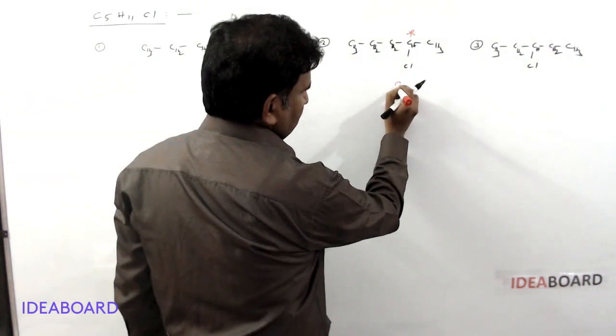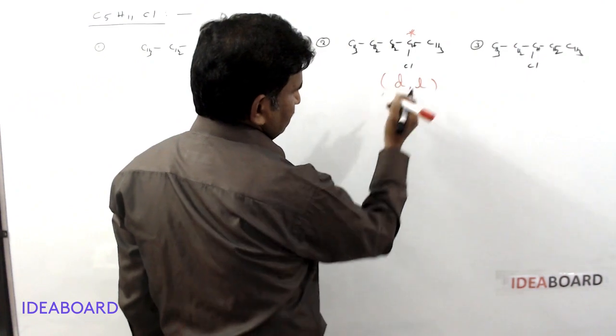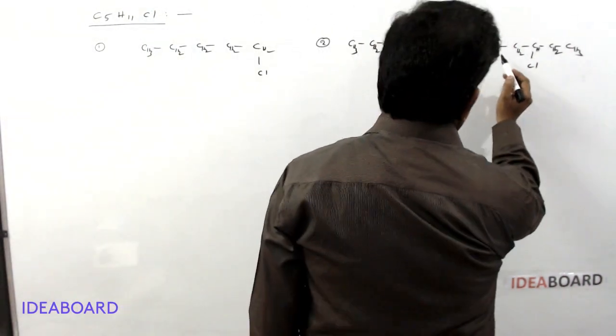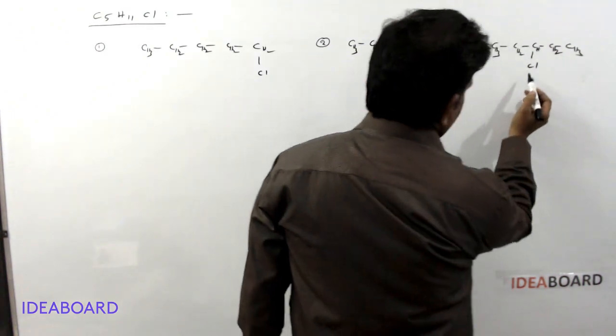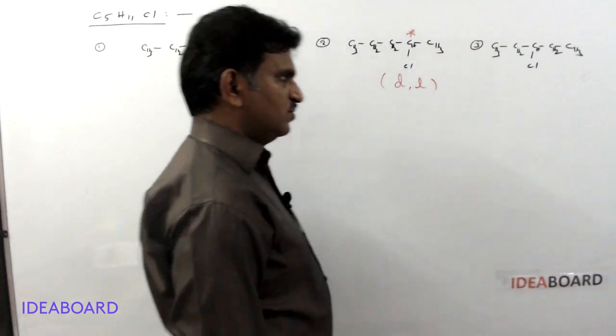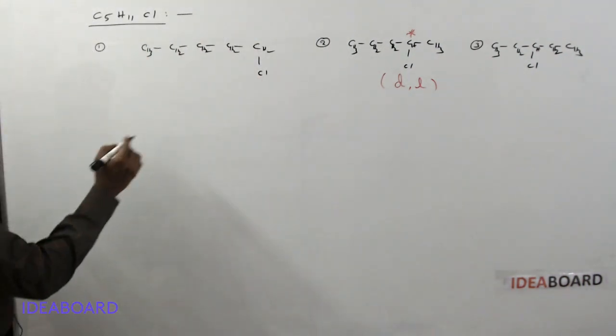So here there is D and L isomers for this. And next here there is no chiral center, because on this carbon 1 ethyl, another ethyl, 2 equal groups, same groups, so no chiral center.